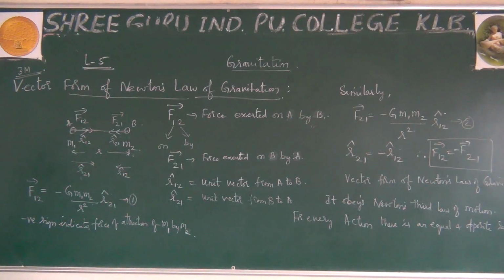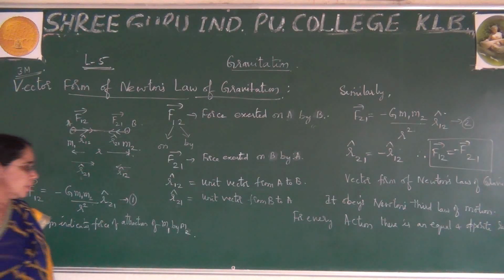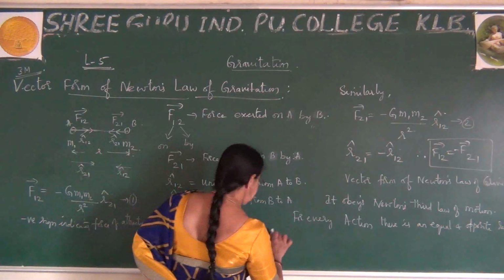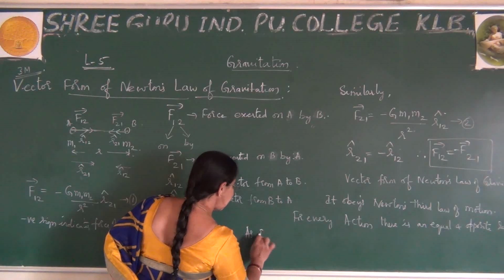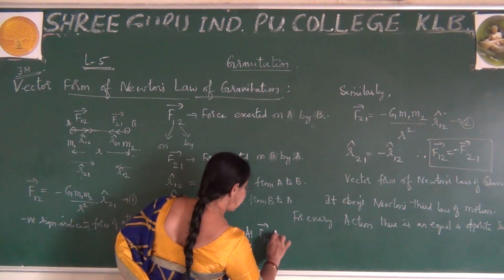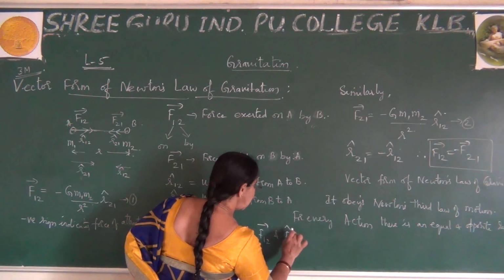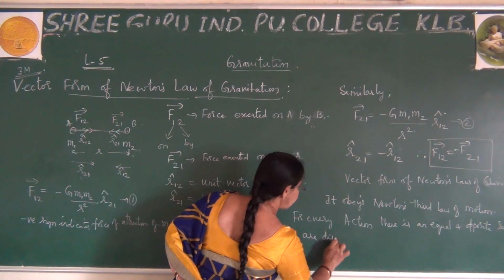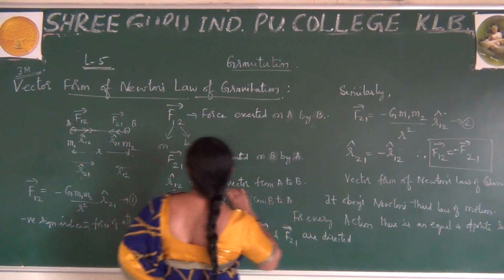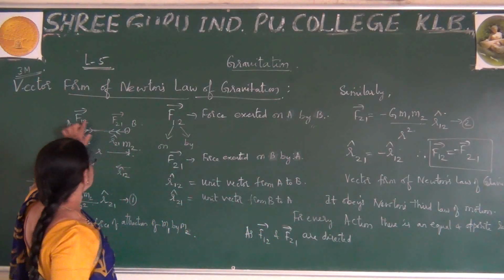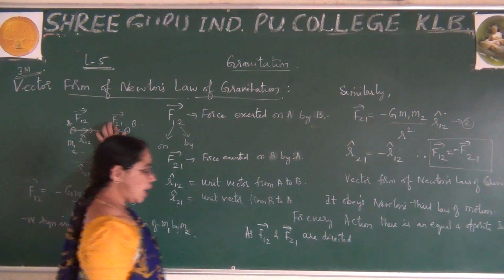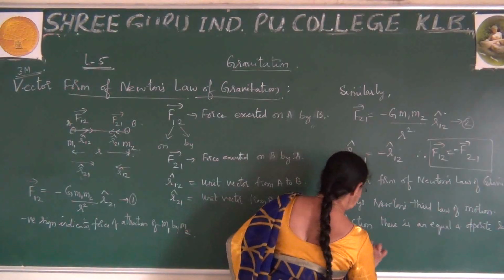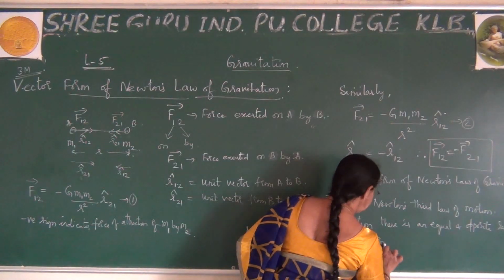One more point I want to say here: F12 and F21 are directed opposite to each other. Please observe, this is F12, this is F21, directed opposite to each other.